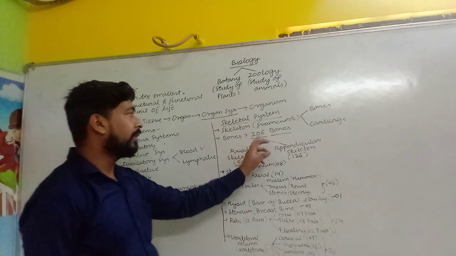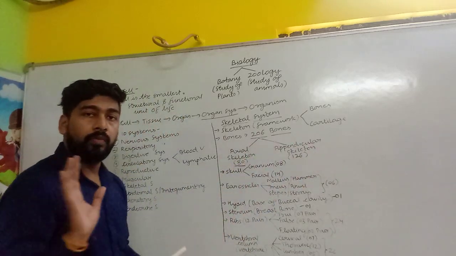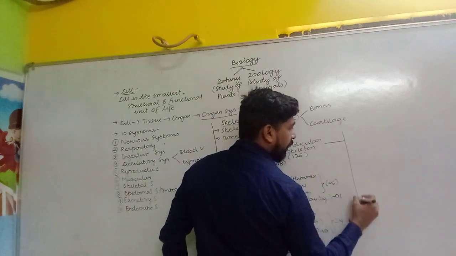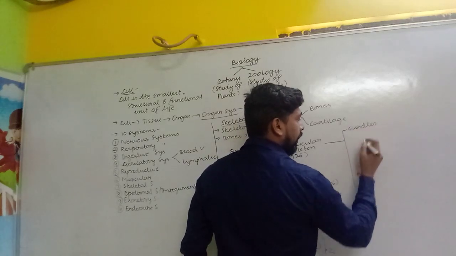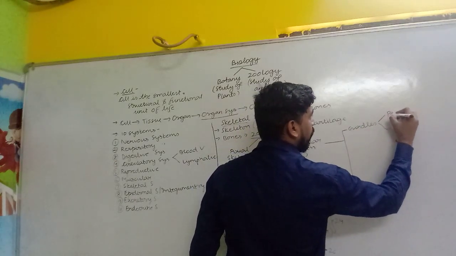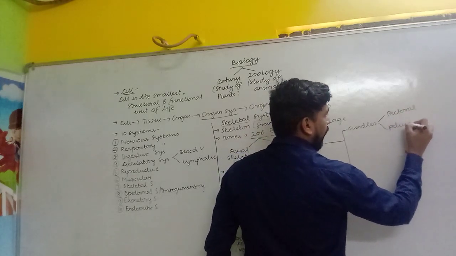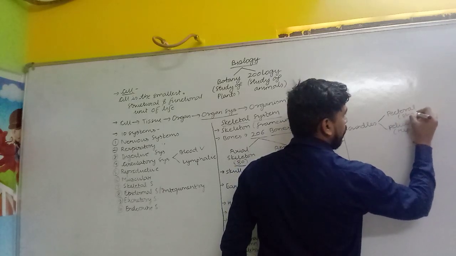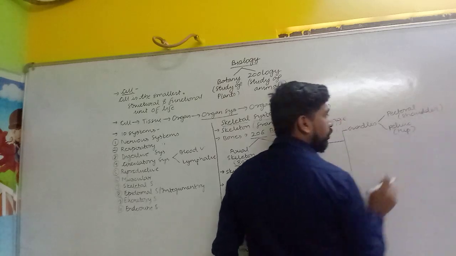Our next part is appendicular skeleton, that is made up of how many bones? All total 126 bones. 126 bones are total divided into three parts. One comes under girdles, that are of two types, pectoral and pelvic. This is also called hip girdle and this is also called shoulder girdle.